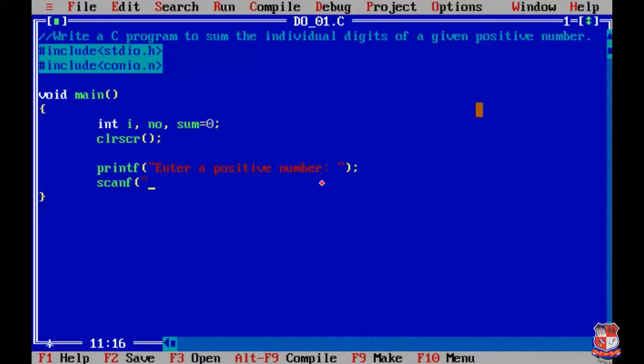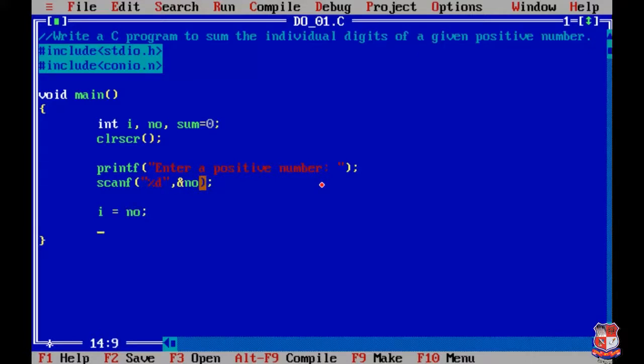Inside the bracket, we are writing the inverted comma, and inside the inverted comma we are writing %d, comma and &number. Okay, so it will take the input from user and it will store in the variable number. Now we are going to pass this inputted value into i, that is i equals number.